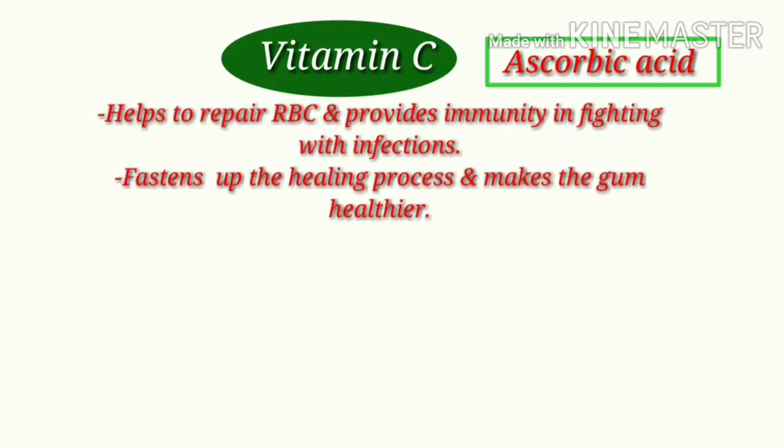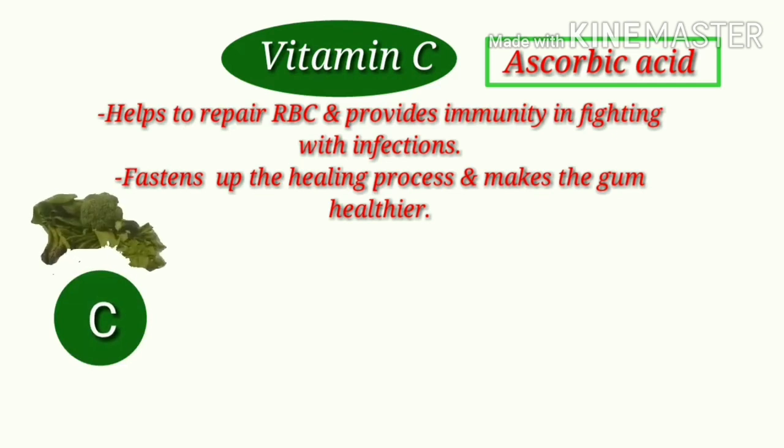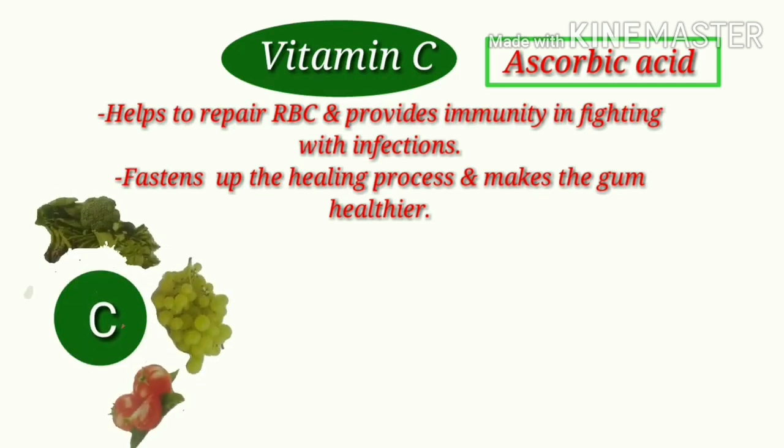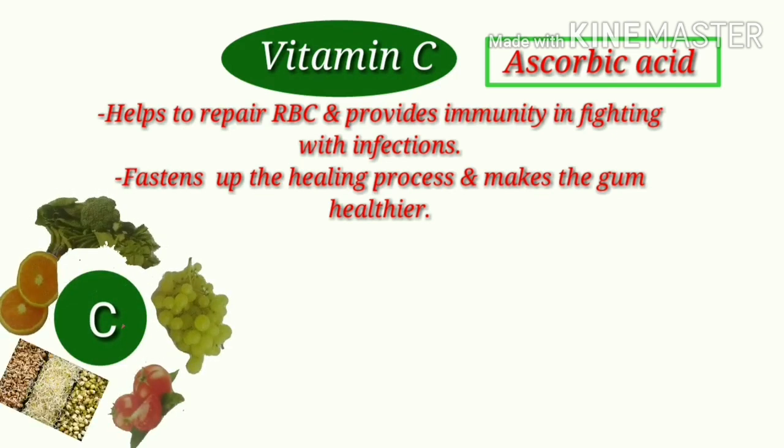Next, last and final, ascorbic acid, vitamin C, helps to repair RBC and provides immunity in fighting infections, fastens up the healing process and makes the gums healthier. It is found in green leafy vegetables, citrus fruits like lemon, orange, and sprouts.